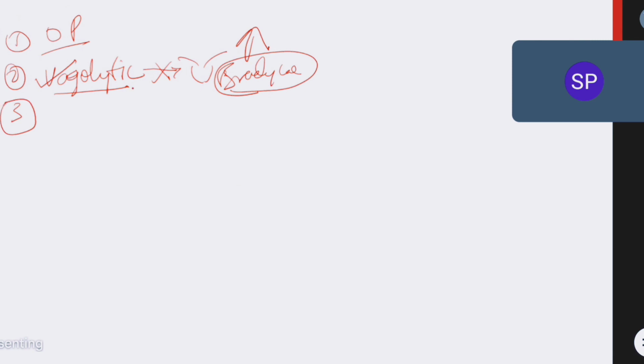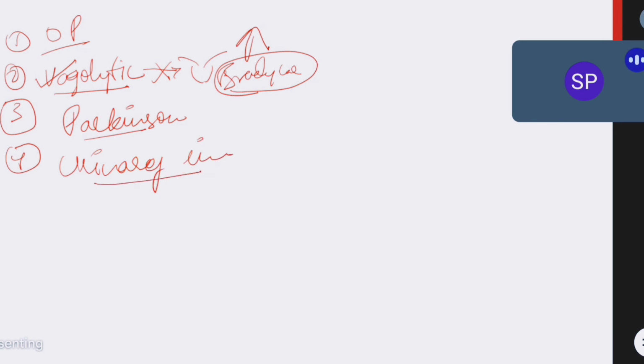Third use, anticholinergic drugs are very useful in Parkinsonism: benzhexol, benztropine, biperiden. Remember these. Fourth use, they are used in urinary incontinence. Usually in urinary tract infections, or if anybody has benign prostatic hyperplasia or any urinary-related disorders, urine keeps coming out repeatedly. The patient can't stop urination. That is called urinary incontinence. The patient will have frequency and urgency. In this condition also, atropine derivatives can be used.